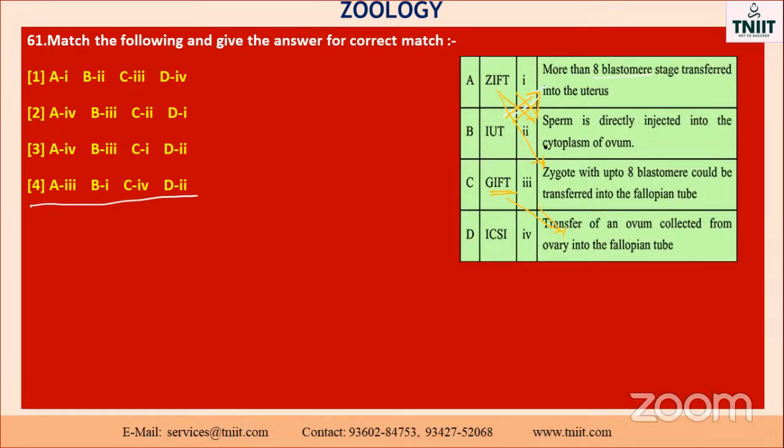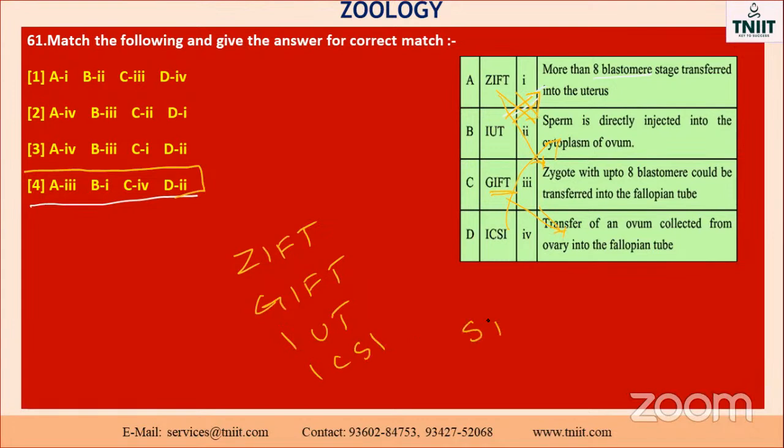ICSI is the second one. Okay, so second one. So these are all, you have to practice it, my dear. Sometimes they ask the question, the expansion of this part: ZIFT, GIFT, IUT, ICSI, IUI. And also malt.